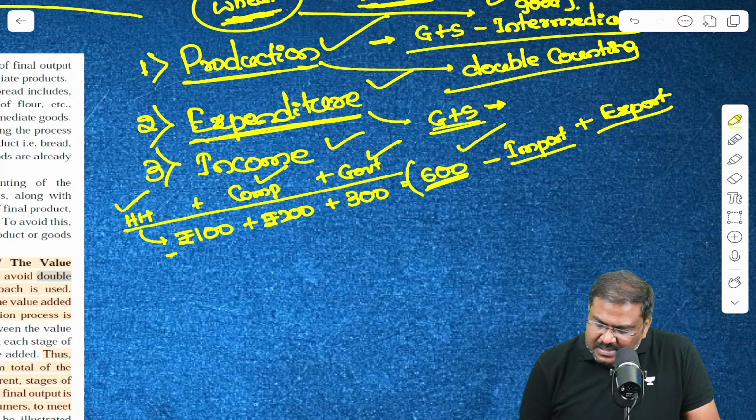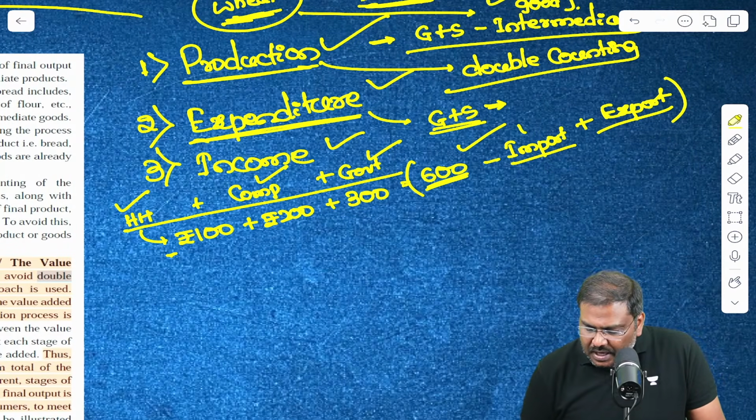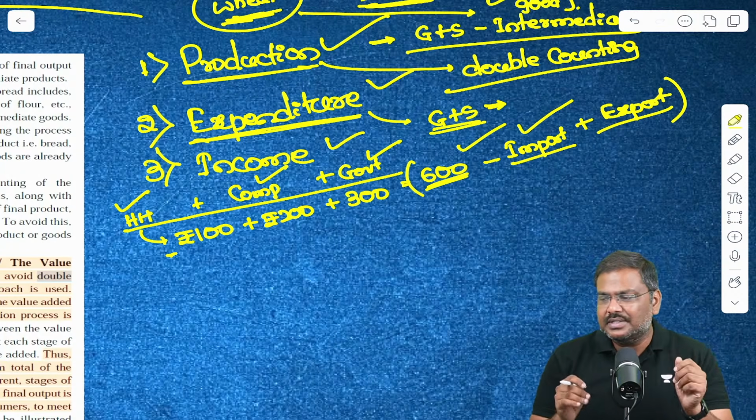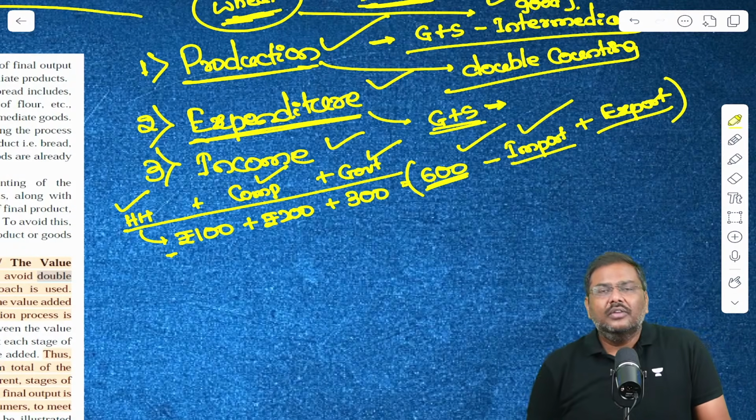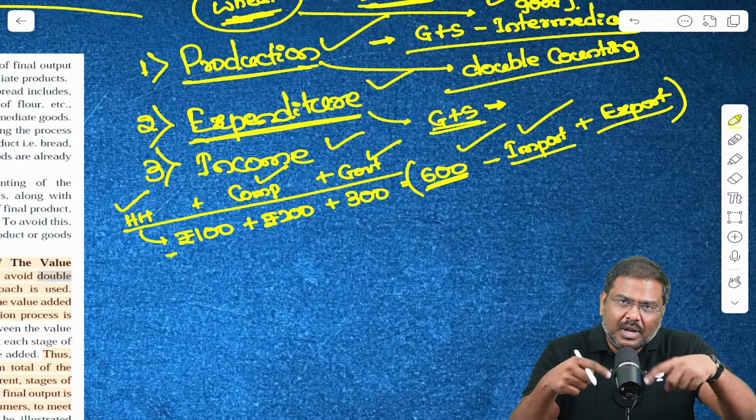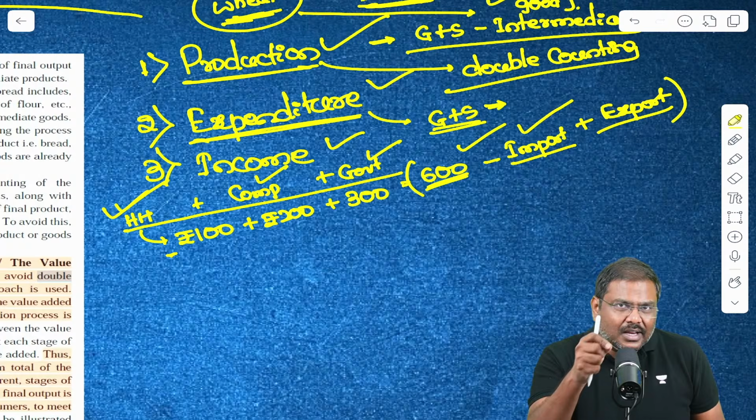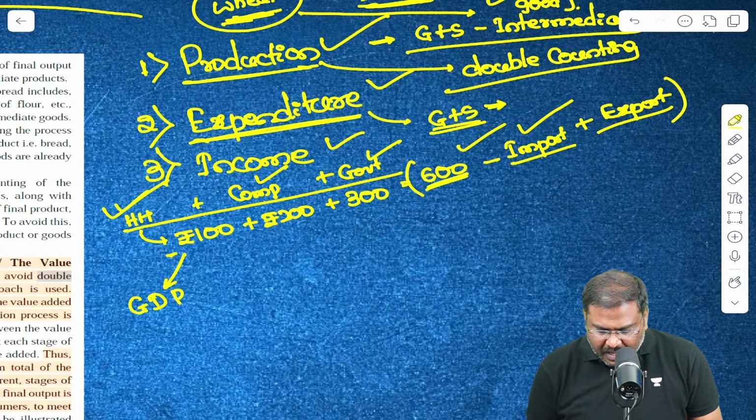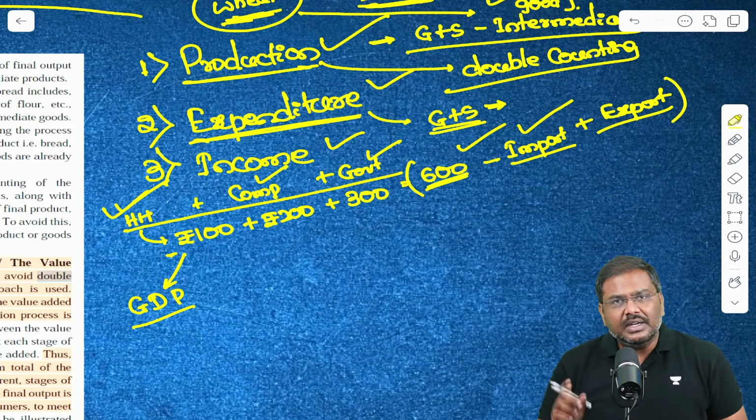This particular number, that is 600 minus import plus export, essentially will give me the market prices of all the final goods and services. I repeat, the market prices of all the final goods and services which were produced in India, irrespective of whether these were consumed in India or outside India. This is essentially how the GDP is calculated using expenditure method. Is everybody okay with the discussion?